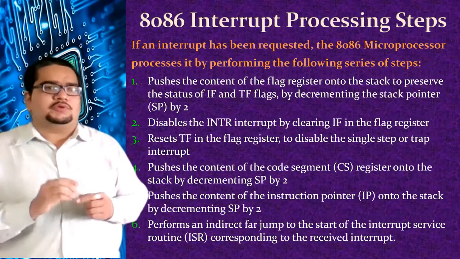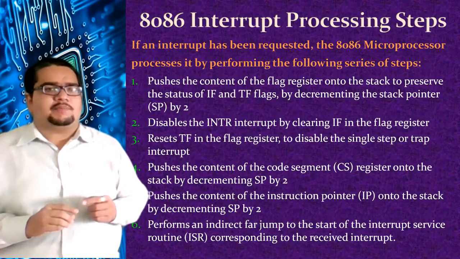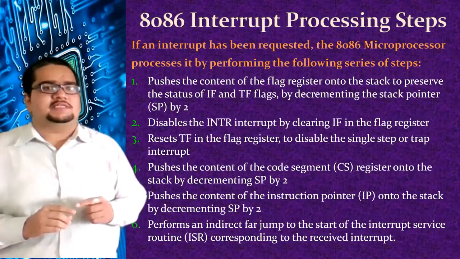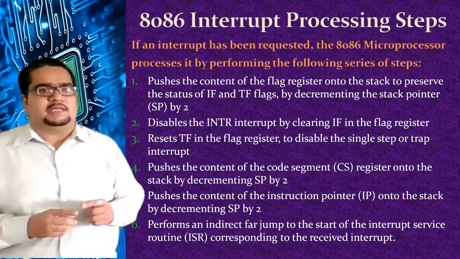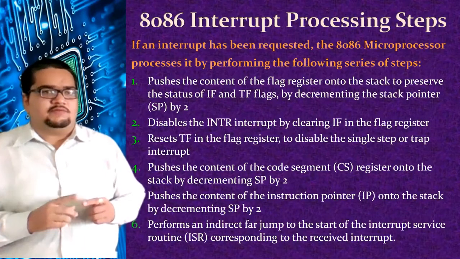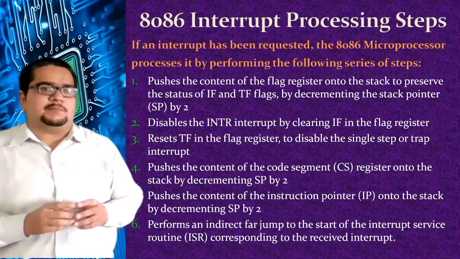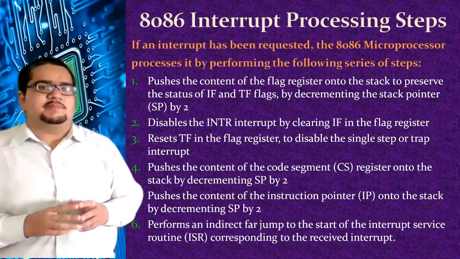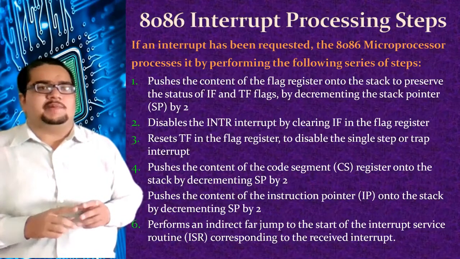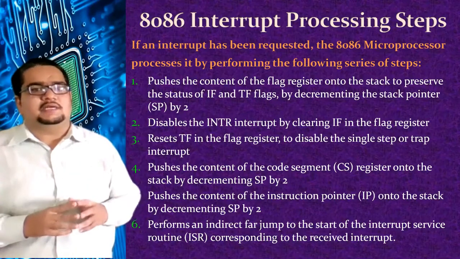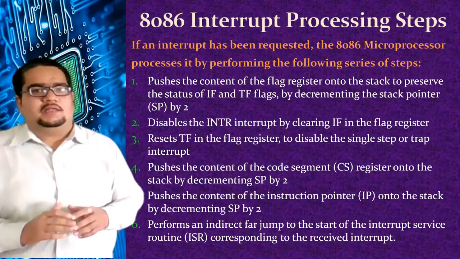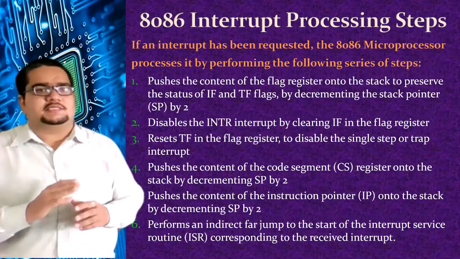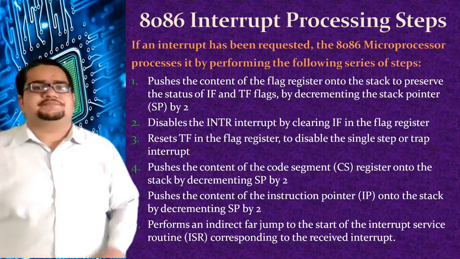Next time when you want to put more data, the stack pointer has to decrement itself by 2 bytes because it has to point to the next address. Generally it would be 1 byte, but as the CS, IP and flag registers are 16-bit, the increment and decrement has to be 2 bytes. In this case it is a decrement, because the stack in 8086 grows top to bottom: higher addresses are stored first, then the lower addresses.